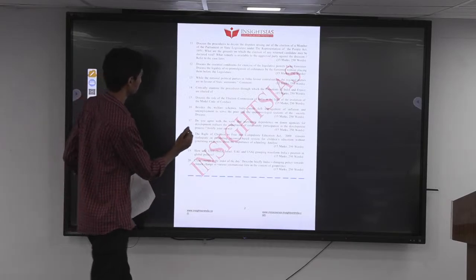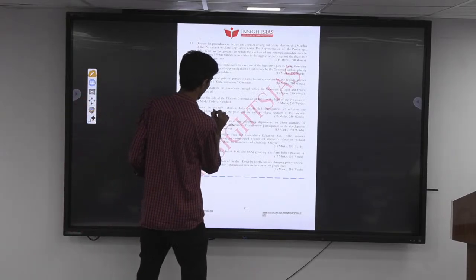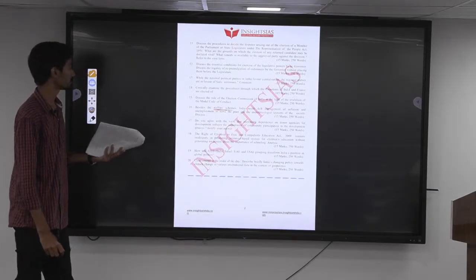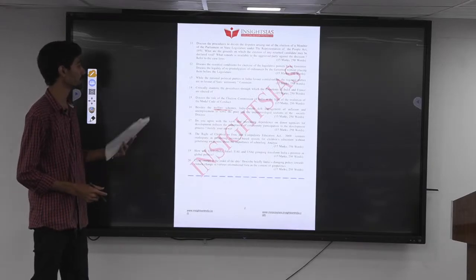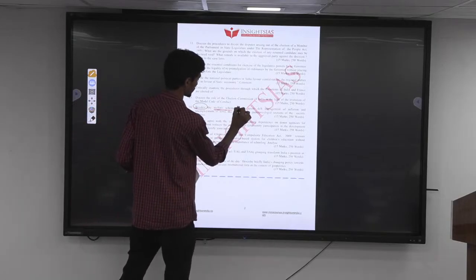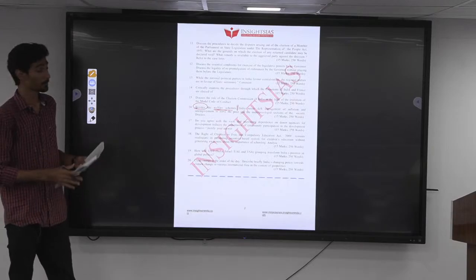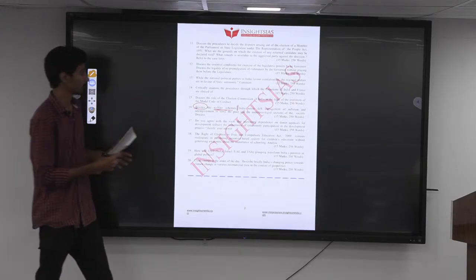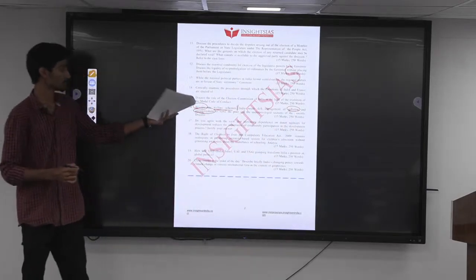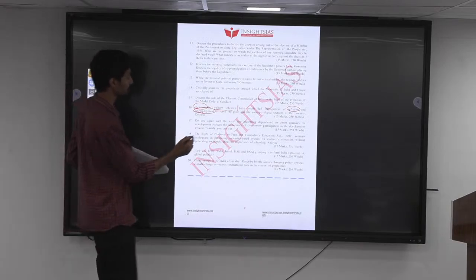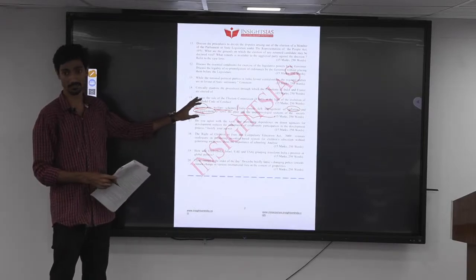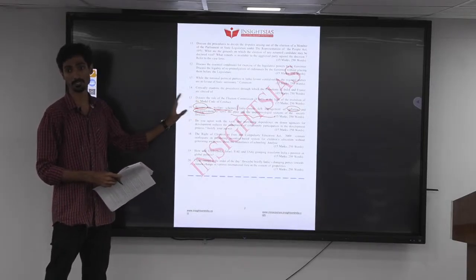The next question we will be discussing is question number 16. Besides the welfare schemes, India needs deft management of inflation and unemployment to serve the poor and underprivileged sections of the society. Discuss. Okay. So here they are telling besides the welfare schemes. They are telling that welfare schemes are important, but they themselves are not sufficient. We also need to manage inflation as well as unemployment. Only when all three things are going together will it be able to serve the poor and underprivileged. If there is only a focus on the welfare schemes, it is not going to be successful. That is the demand of the question.